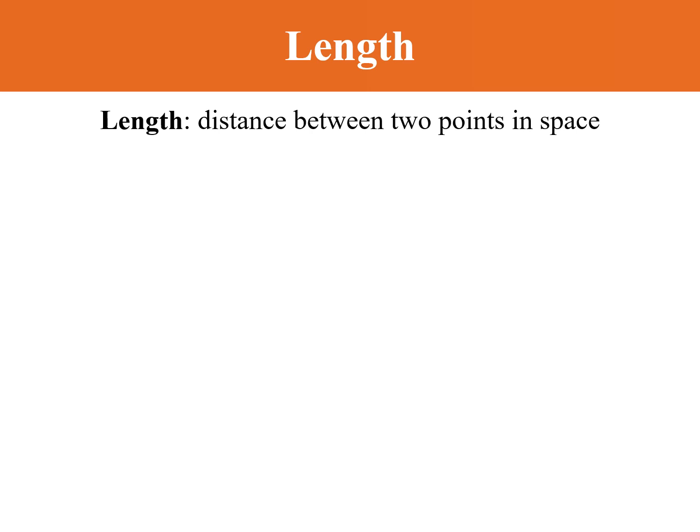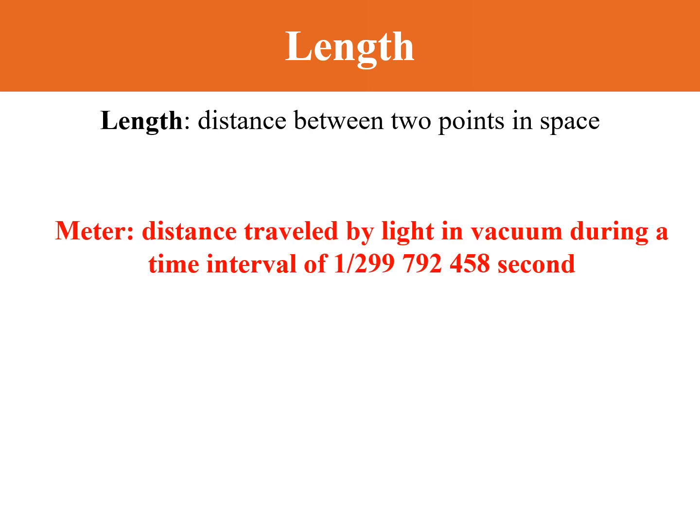At present, the meter is defined through the speed of light. The speed of light in vacuum has been established experimentally to be 299,792,458 meters per second. So the current definition of meter is the distance traveled by light in vacuum during a time interval of 1 over